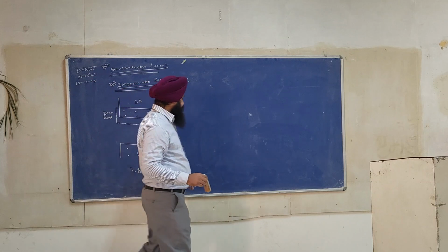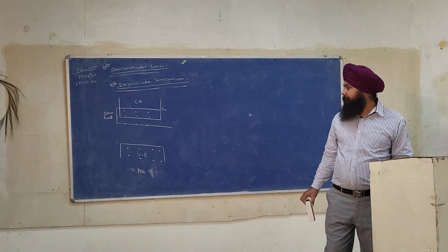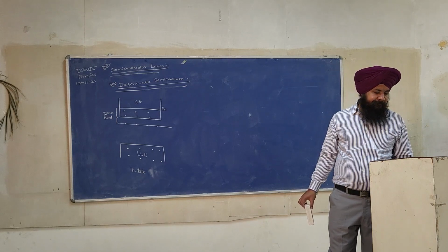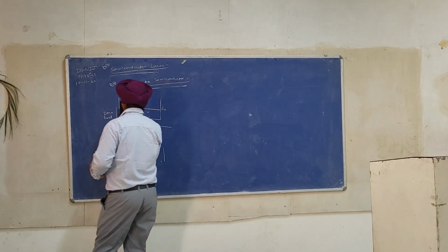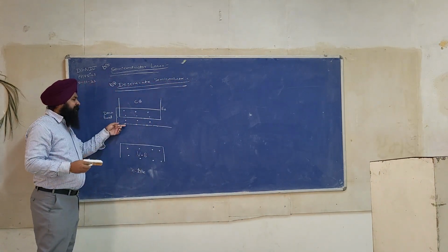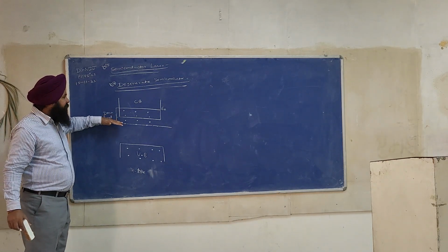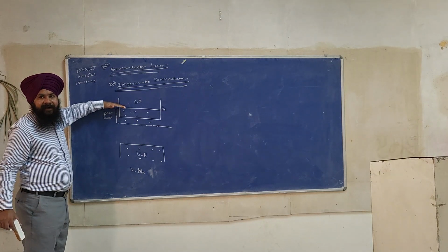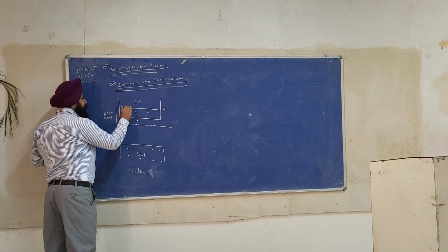Now see, the donor level changes to the donor band, and the Fermi level shifts upward and penetrates in the conduction band. So this is the position of Fermi level.